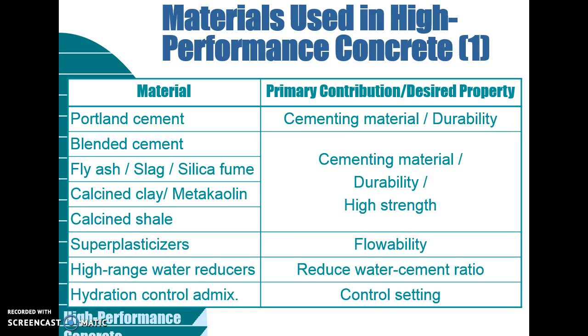Now let's move to the materials used in high performance concrete. The materials are Portland cement, blended cement, fly ash, slag, silica fume, metakaolin, calcined shale, superplasticizer, high range water reducers, and hydration control admixture. The hydration control admixture controls setting, and superplasticizer gives more fluidity. Fly ash and silica fume act as cementitious materials, and they give more durability and more strength.